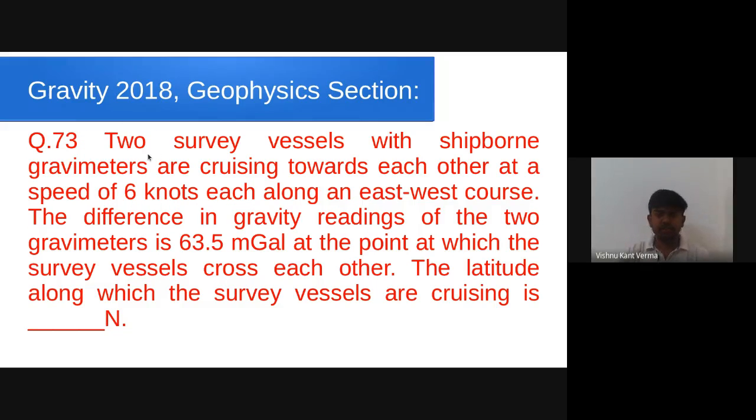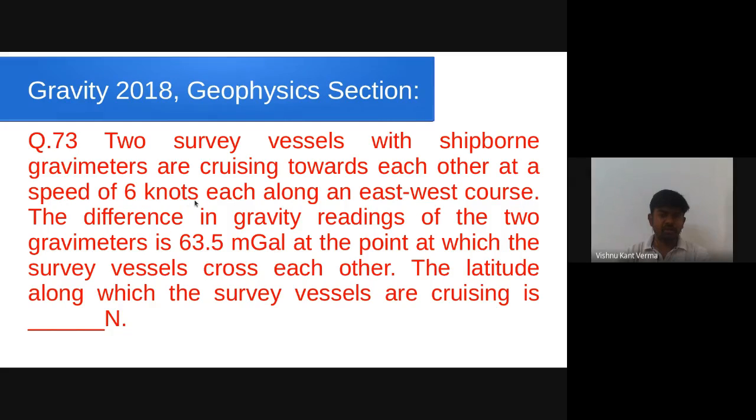Our next question is again from geophysics section. Suppose there are two survey vessels with ship-borne gravimeters that are cruising toward each other at a speed of 6 knots each along an east-west course. The difference in gravity readings of the two gravimeters is 63.5 milligal at the point at which survey vessels cross each other. The latitude along which the survey vessels are cruising is. For solving this question, we need to know about the Eötvös correction. We apply Eötvös correction whenever there is some movement of the measuring vehicle, whether it is airborne or shipborne. In the present scenario, it is shipborne. And there are two survey vessels.